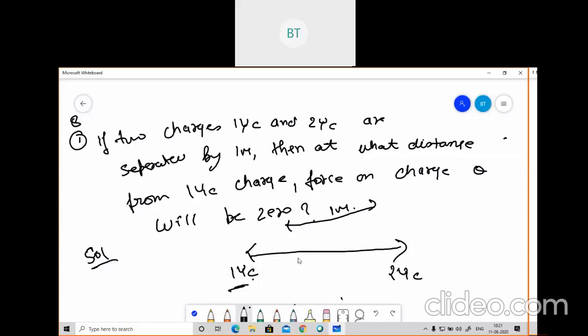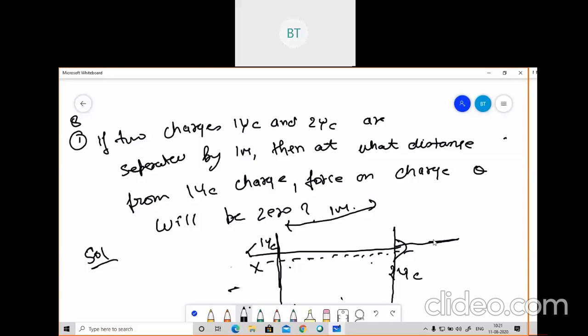On this axis it is not possible, the force will not be zero. So we need to draw an axis here. Let's suppose I'm drawing the axis here. This is 1 coulomb, and this is 2 coulomb. So they are asking where you should place Q. Either you place Q here, or you place Q in between the 1 and 2 coulomb, or you place Q after the 2 coulomb. So where you place Q, the force acting will be 0.